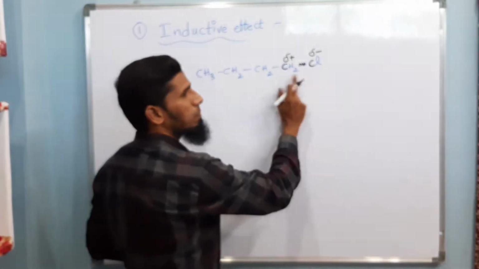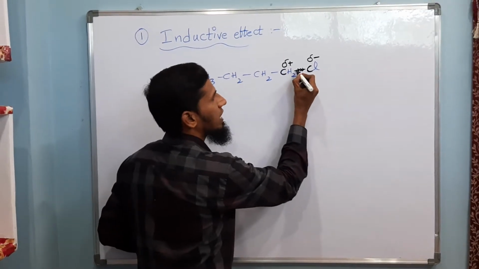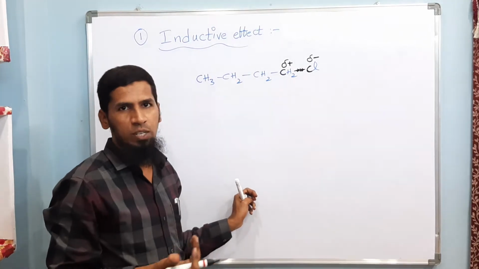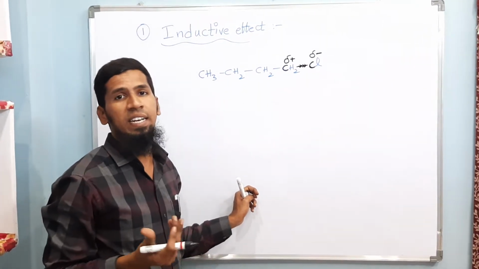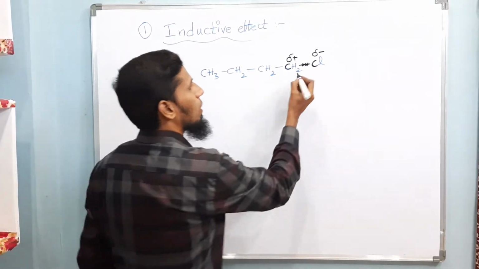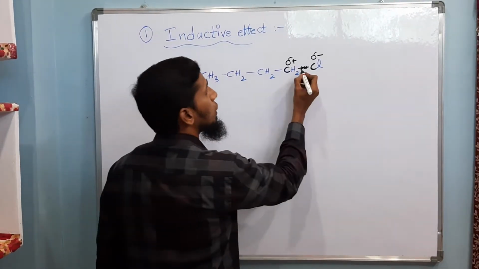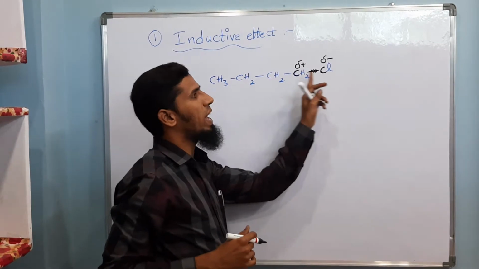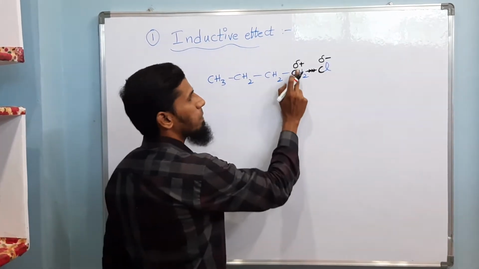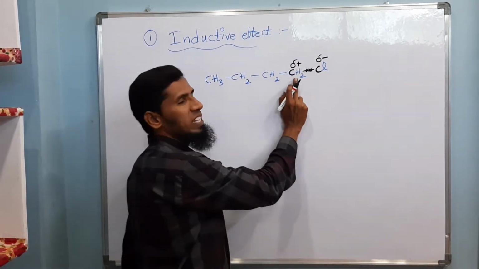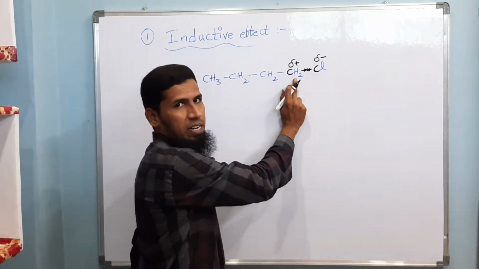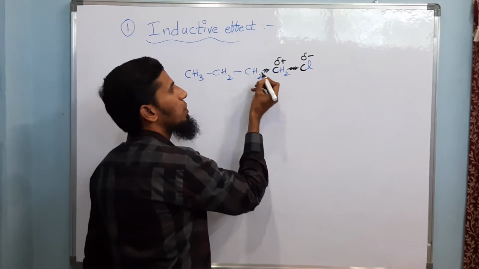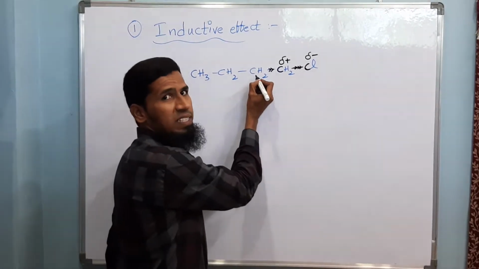So polarity is developed over here, and this bond is nothing but a single bond. We have already studied in the chemical bonding chapter that all single bonds are sigma bonds. So due to this polarization of sigma bonded electrons, polarity is developed. Due to this partial positive charge, electron density will be very less at this carbon. As a result, it withdraws some of its electrons towards itself from the adjacent carbon, that is the second carbon.